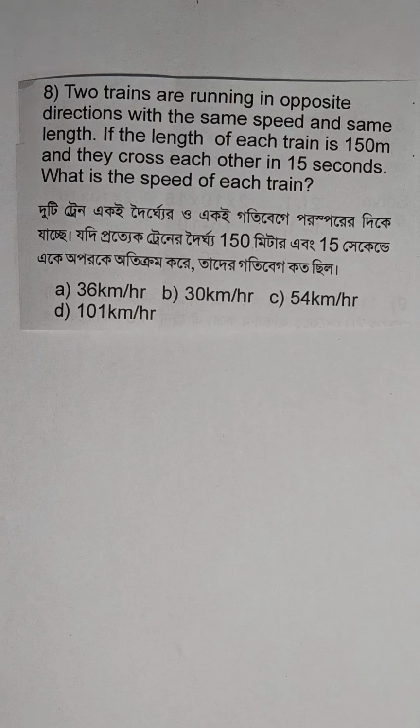Two trains are running in opposite directions with the same speed and same length. If the length of each train is 150 meters and they cross each other in 15 seconds, what is the speed of each train? Option A: 36 km per hour, option B: 30 km per hour, option C: 54 km per hour, option D: 101 km per hour.